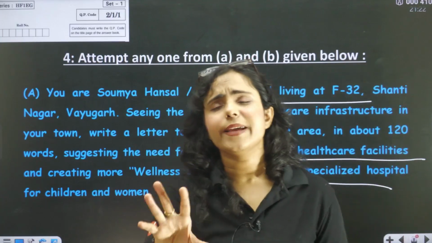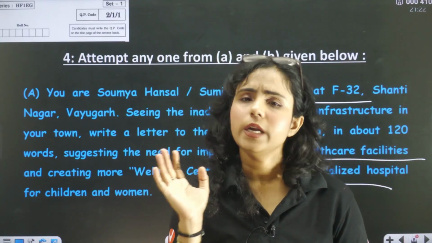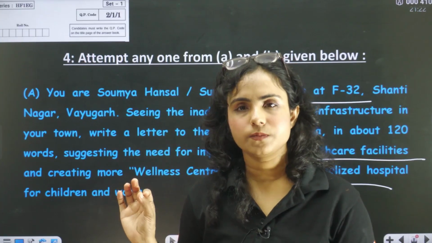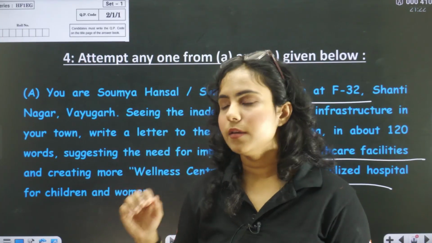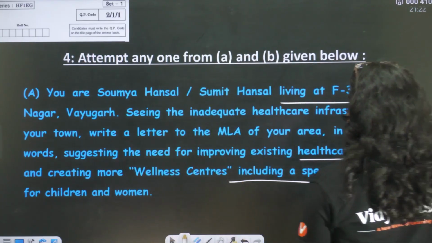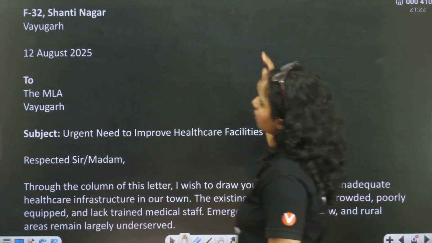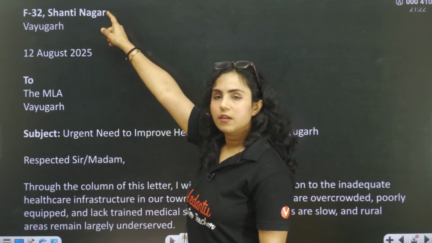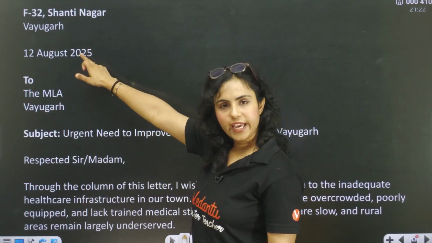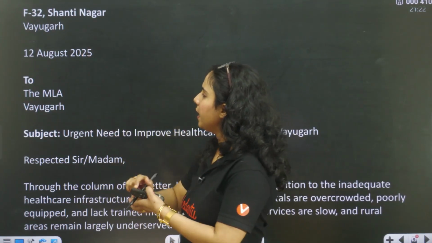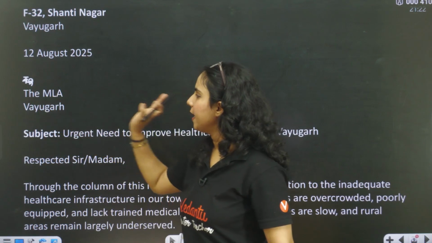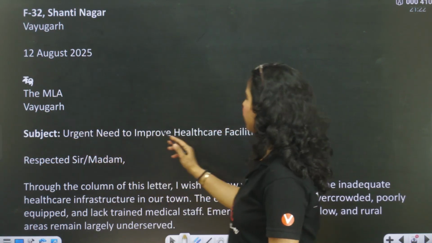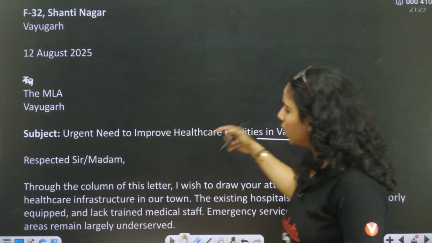Do read your question 2 to 3 times. It is important. I always read the question 2 to 3 times. Yes, so on the left hand side, you will write down the sender's address. Then leave a line, date, then leave a line, to the MLA. You can directly write the MLA, Vayugad. Leave a line, subject: urgent need to improve healthcare facilities in Vayugad.